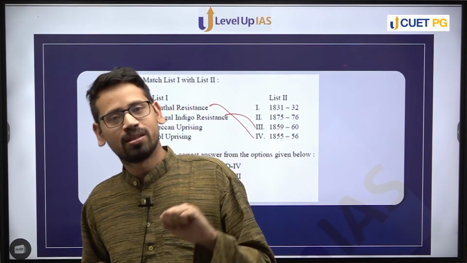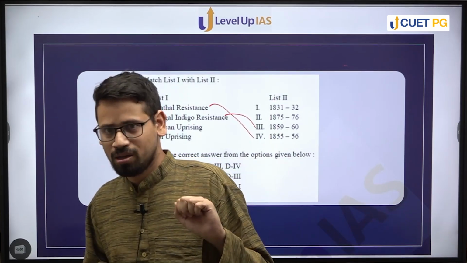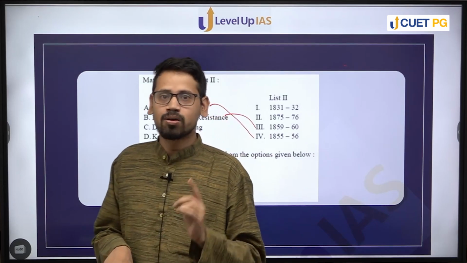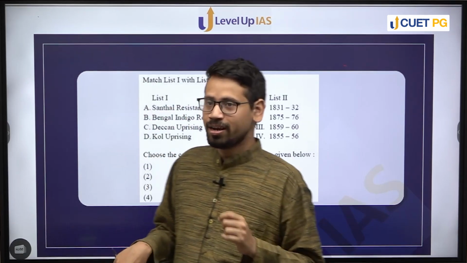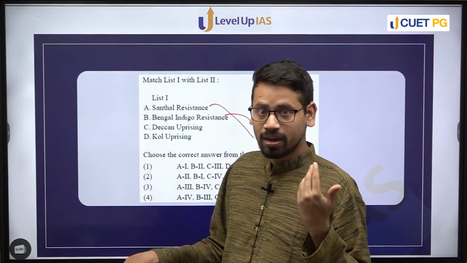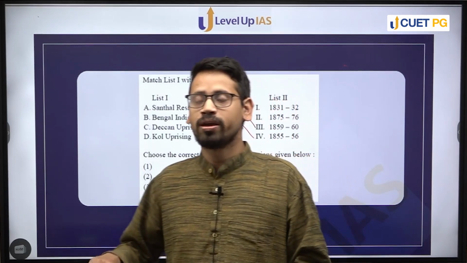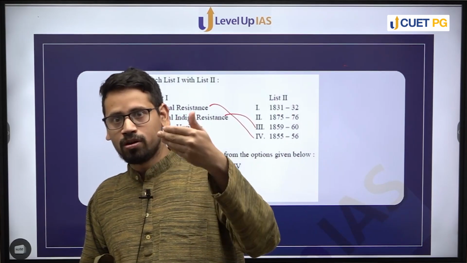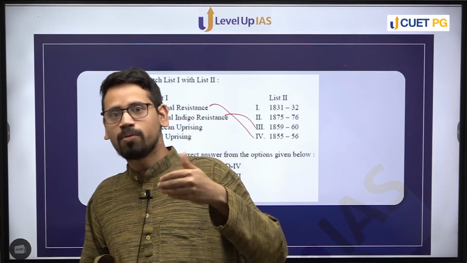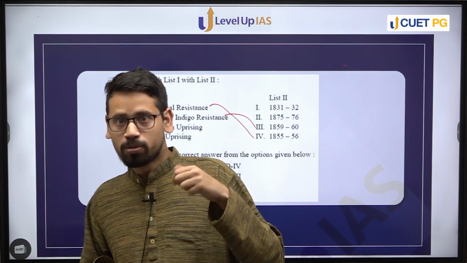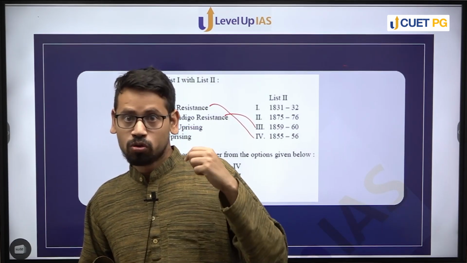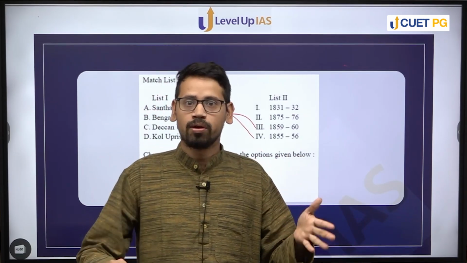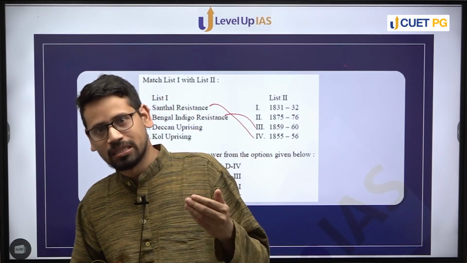The Deccan Uprising happened in the regions of Maharashtra, in the regions of Pune, right? Pune riot. So, the Deccan Uprising was a movement that happened in the context of cotton plantation, right? Cotton plantation was very significant in the 1860s because of the ongoing civil war in America, which disrupted the flow of cotton to the British cotton mills, right? So in these areas, Deccan became one of the major regions from where cotton was supplied to other regions, right?